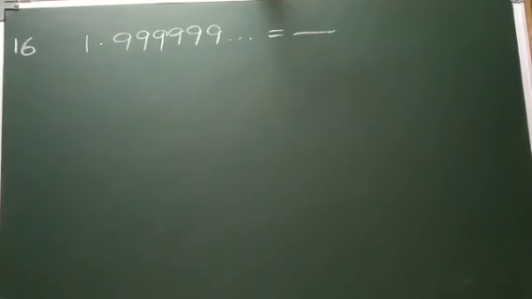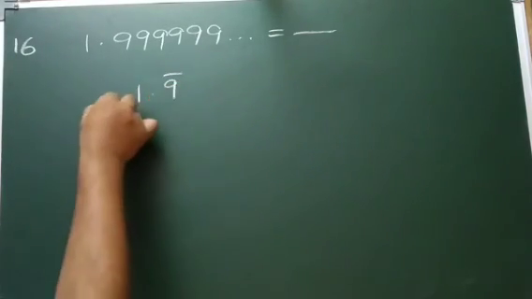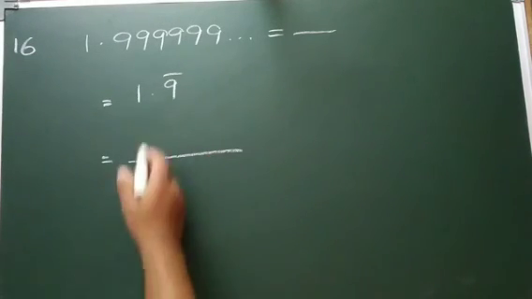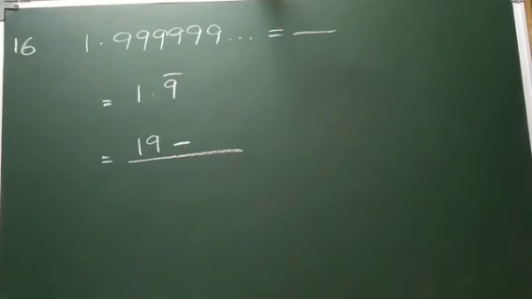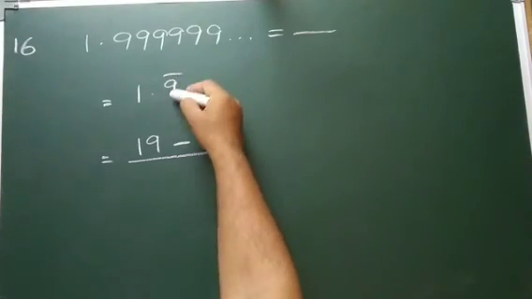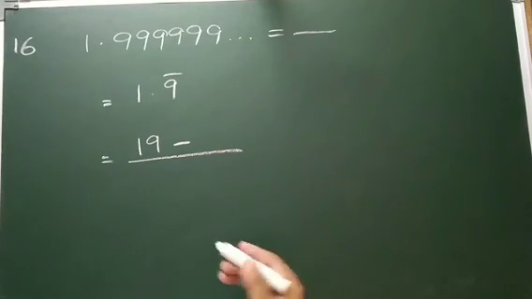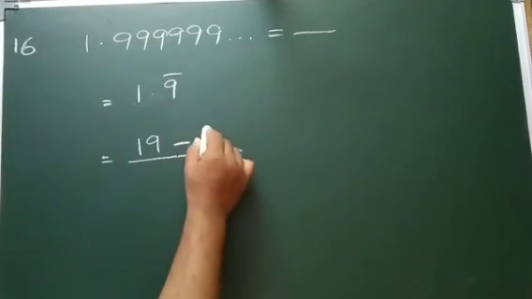Sixteenth question. 1.99999 as like continuation. We can represent this in recurring decimal, so I am writing this as 1.9 bar. I want to represent this as a fraction. It's very easy. See here, write the total digits, 19, minus the digits not having the bar. This 9 is repeating, and repeating means upside I kept a bar. Except that, the remaining digit is 1.